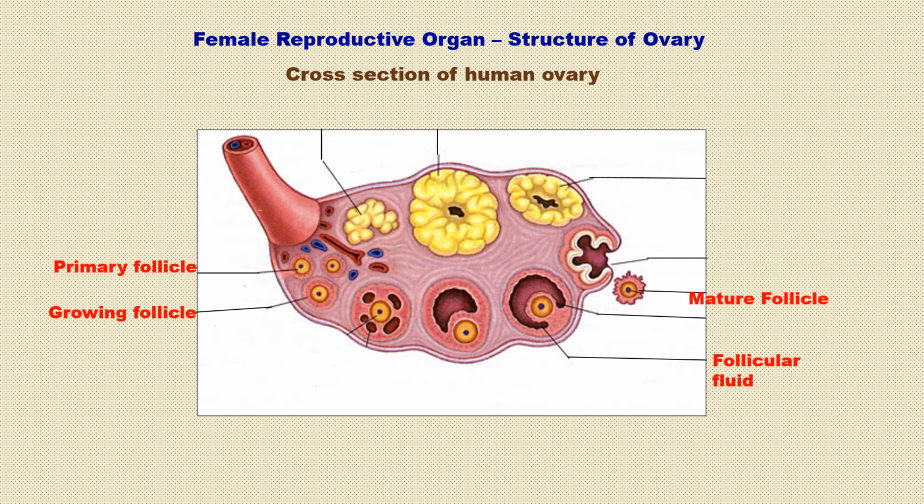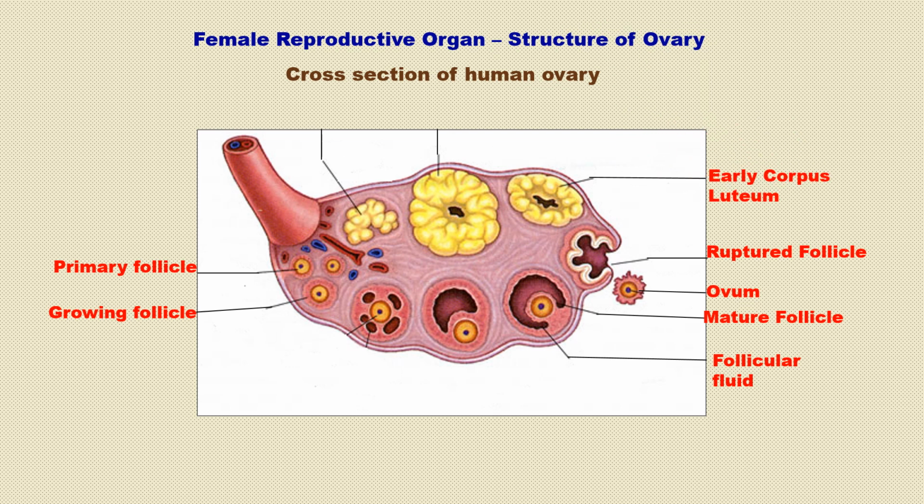In the matured follicle, the ovum comes out due to rupture of the follicle. After rupturing, that area is the early corpus luteum, which changes into the corpus luteum. At last it becomes the corpus albicans. Albicans means regression. The corpus luteum starts to regress. Regress means it starts destroying and disappearing.